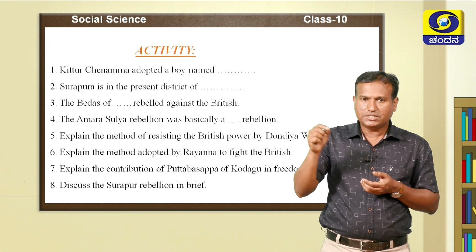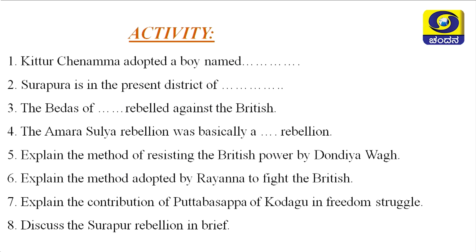Surapura is in the present district. The Bedas rebelled against the British. The Amarasulya rebellion was basically a farmers' rebellion. Kittur Chennamma adopted a boy named Shivalingappa. Surapura is in the present district. The Bedas rebelled against the British at Alagalli. The Amarasulya rebellion was basically a farmers' rebellion.